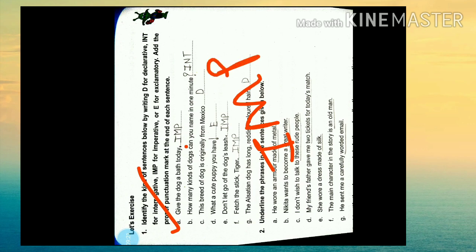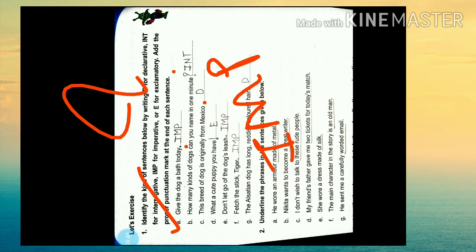Okay, the next one is, how many kinds of dogs can you name in 1 minute? So this is what? This is the interrogative sentence. We have to give question mark. Then the third one is, this breed of dog is originally from Mexico. So this is what? Declarative sentence. So what we have to do? We have to give full stop and write down the D.